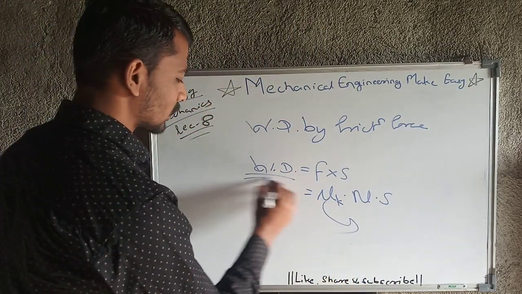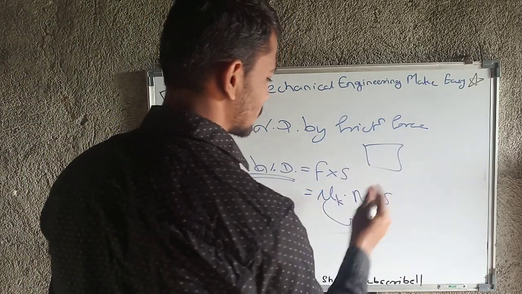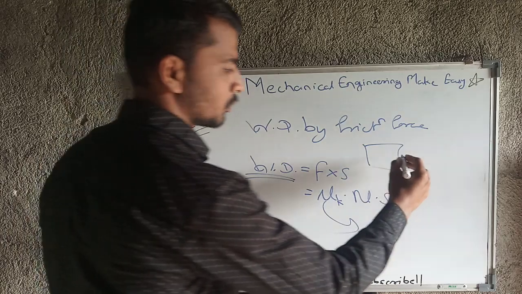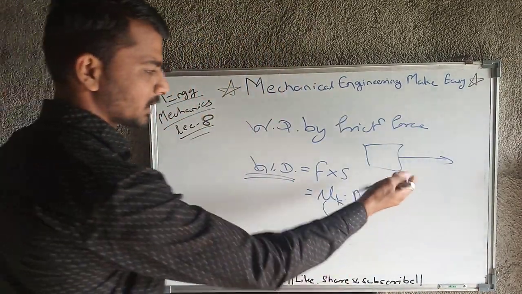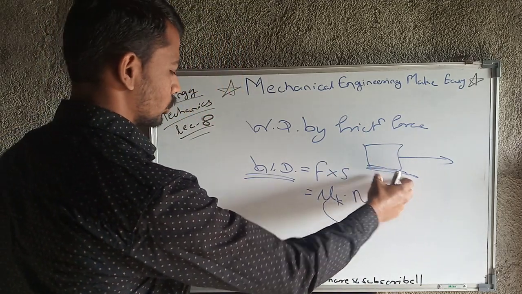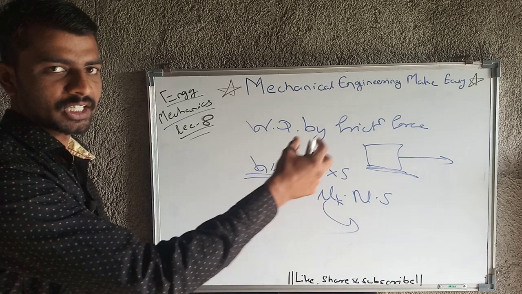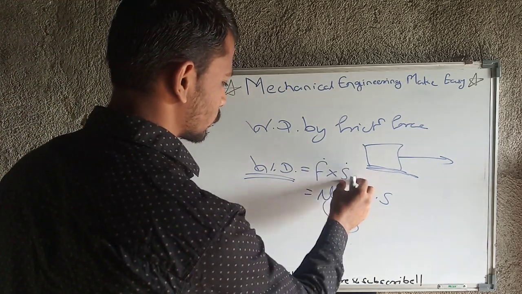As work done is happening, there is no chance that the body is at rest. So the body is moving, and as the body is moving there is friction at the bottom, and because of that frictional force, the amount of work done on the body is nothing but F into S, that is frictional force into displacement.